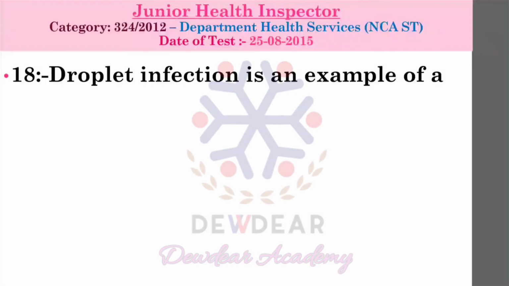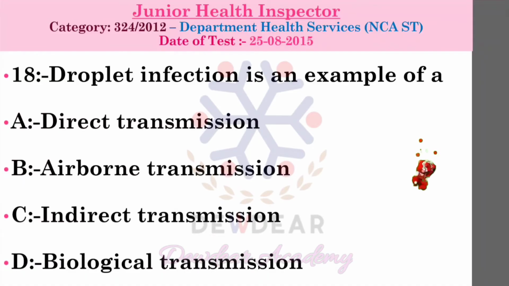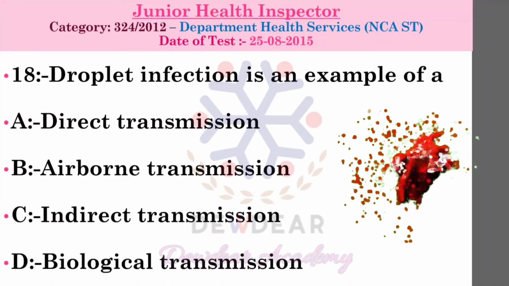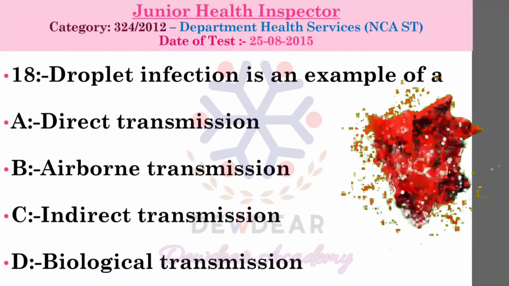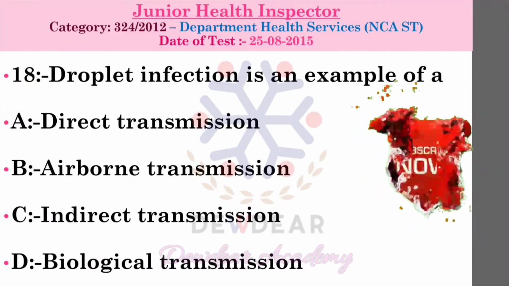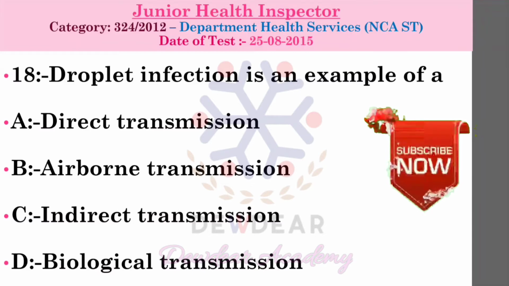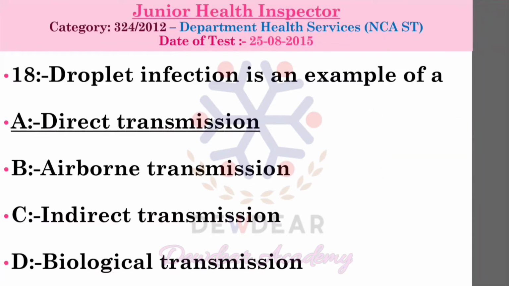Then question number 18. Droplet infection is an example of: direct transmission, airborne transmission, indirect transmission, biological transmission. Correct answer is direct transmission.